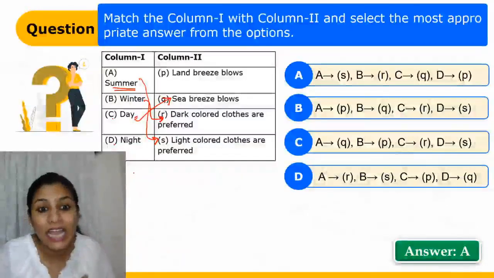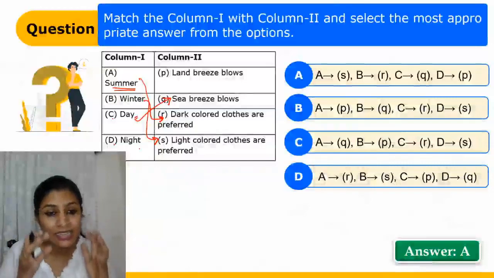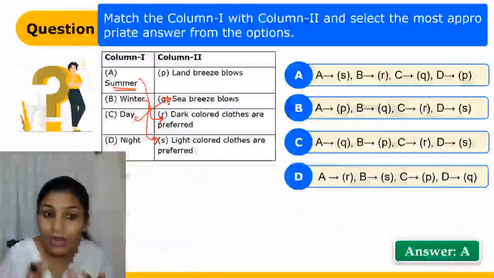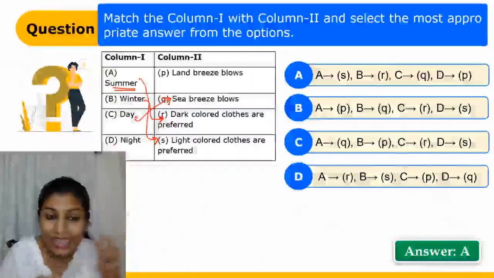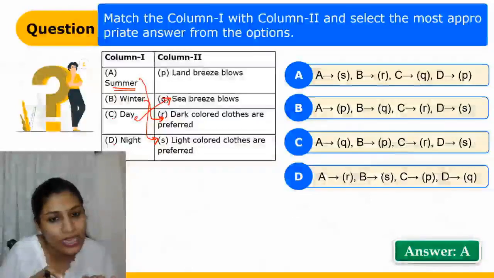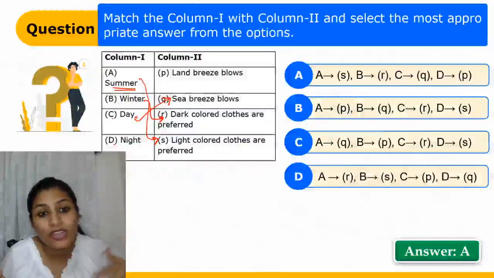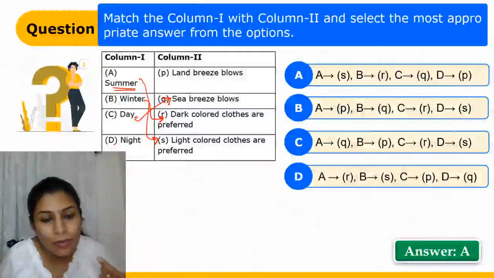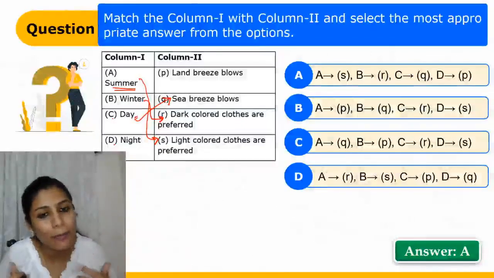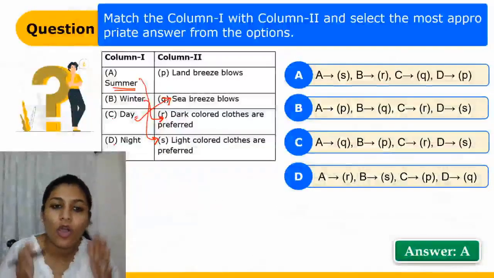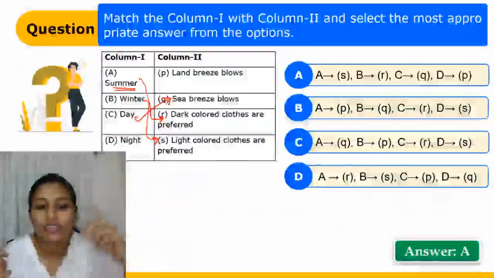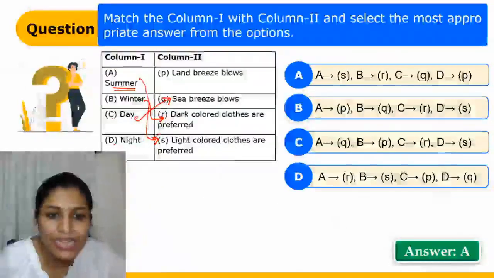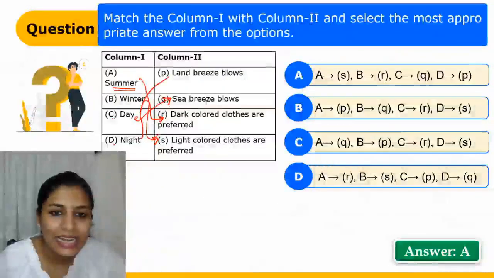But at the time of the night, what happens? The land is going to cool down, the air near the land is going to cool down. But the water, because of the heating of the whole day, will stay heated up. In this case, the air will flow from land to the sea. So this will be known as land breeze. So at night, land breeze.